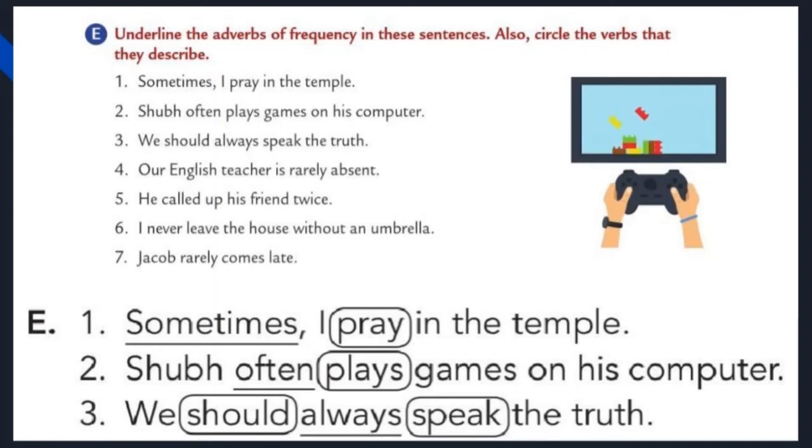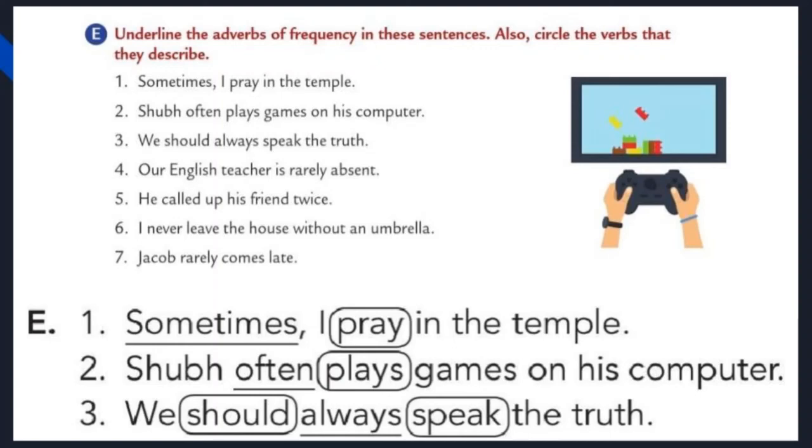First of all, read the sentences properly and then find out the verb. After finding the verb, underline the adverb of frequency. Okay, let's do the first one. Sometimes I pray in the temple. This is the first sentence.